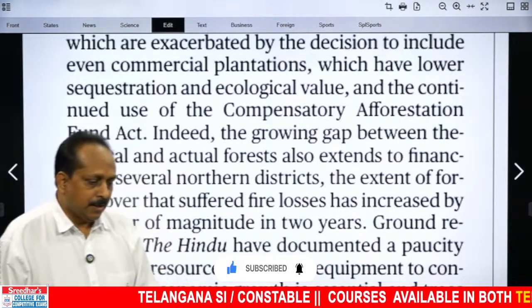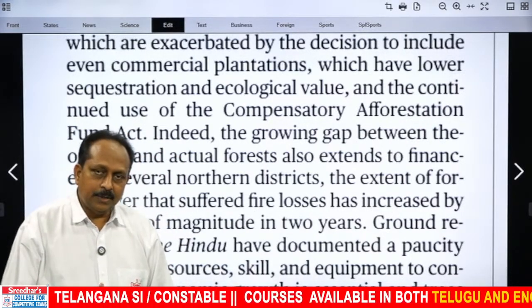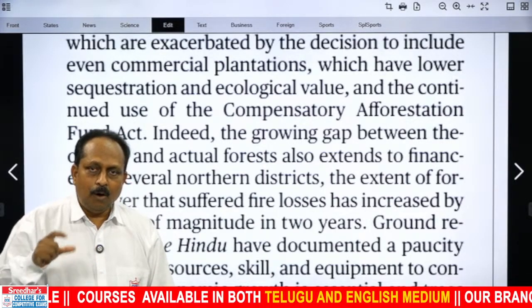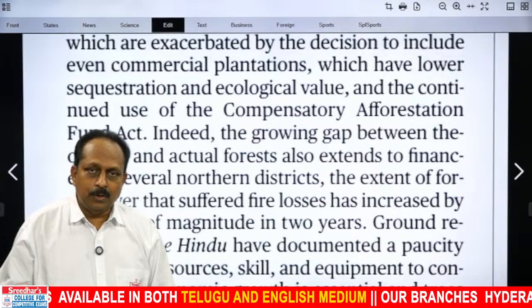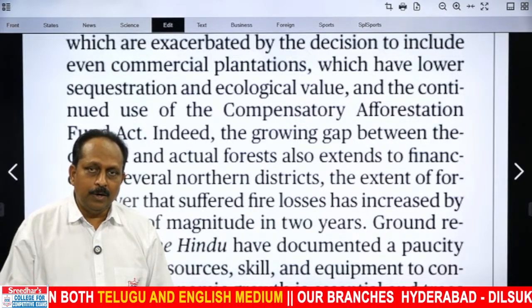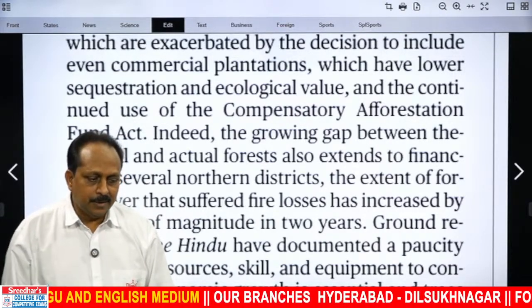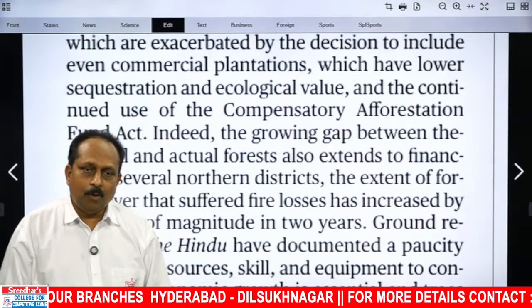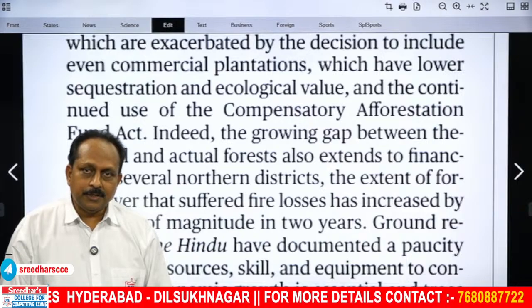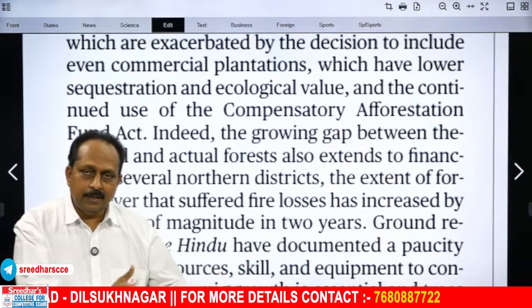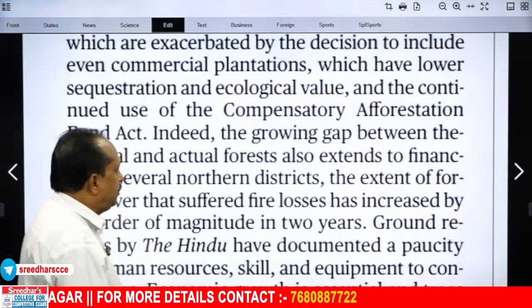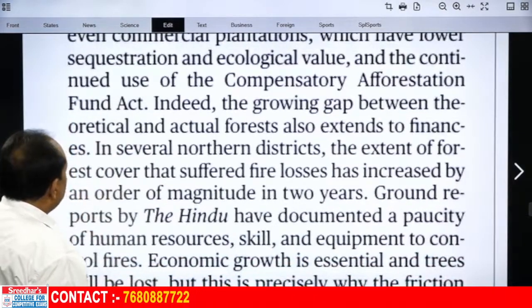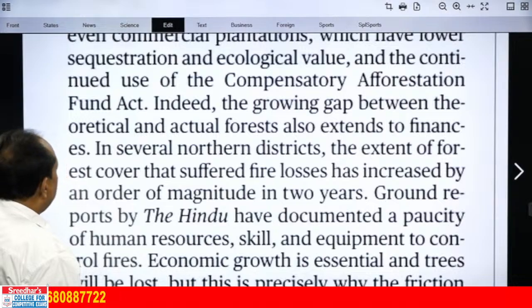The Compensatory Afforestation Act. What does it deal with? There is a term called fell. Fall, fell, fallen, one word everyone knows. Felled is another word. It means to cut. Cut what? Trees. You cut down a lot of trees, you completely destroy a forest, and using this Afforestation Act, you plant trees somewhere else. They are not one and the same, poles apart, the difference. Natural forest and afforestation, that is a different thing altogether.